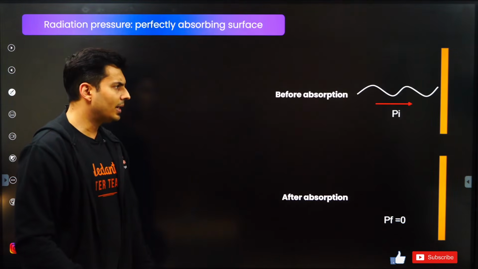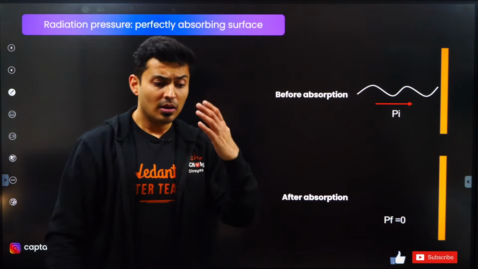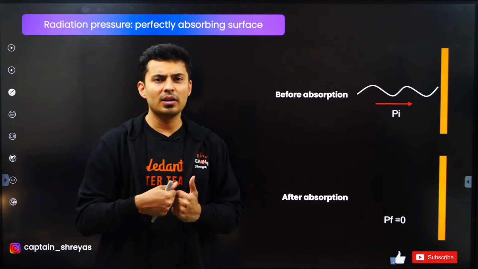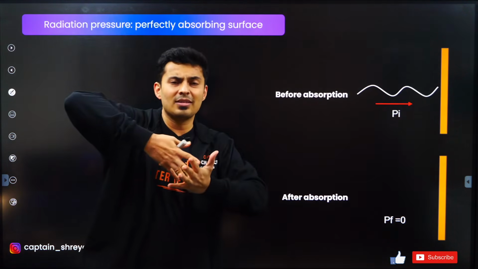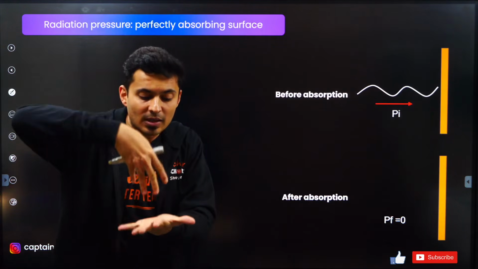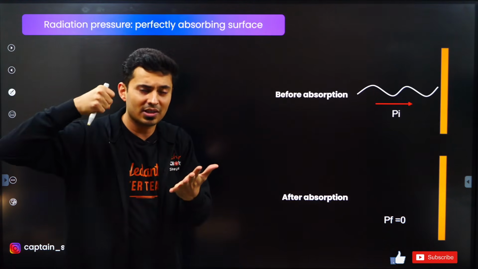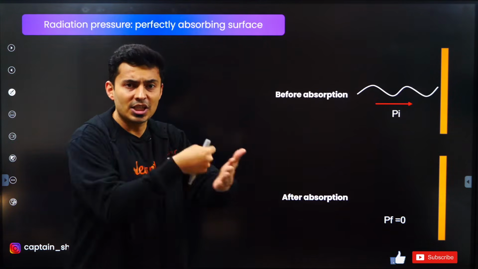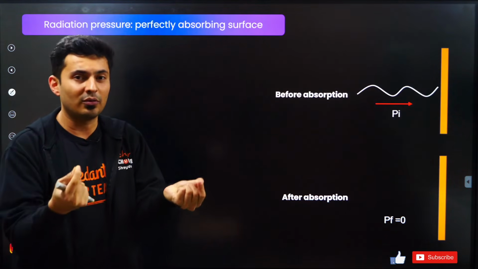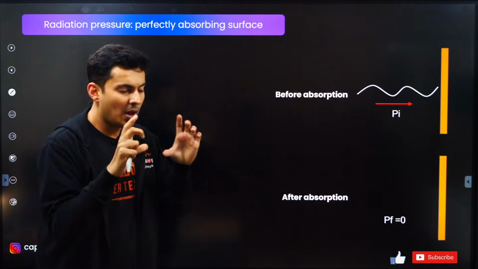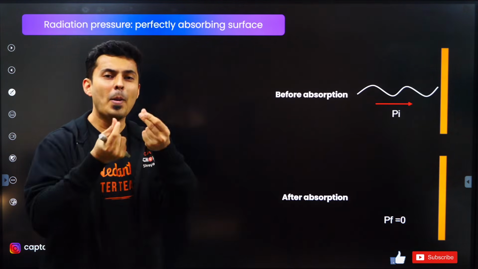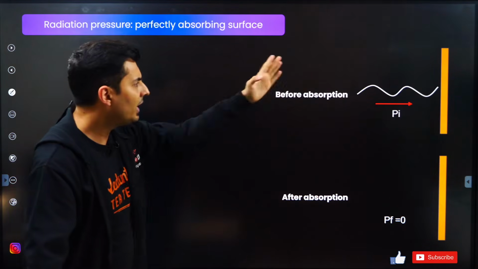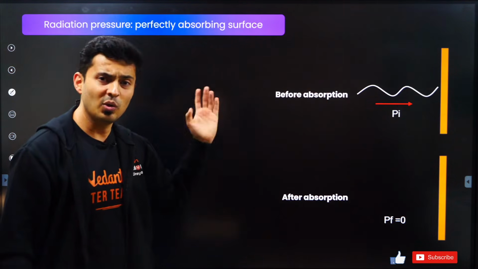Great. Moving ahead now is the force or the pressure which light exerts on any surface. When light falls on any surface, it applies a pressure because light possesses momentum, and when it hits the surface there is an impulse, a change in momentum which causes that force. If you measure that force per unit area, you get the pressure, which is called the radiation pressure. Now depending on the nature of the surface, there are two formulas.